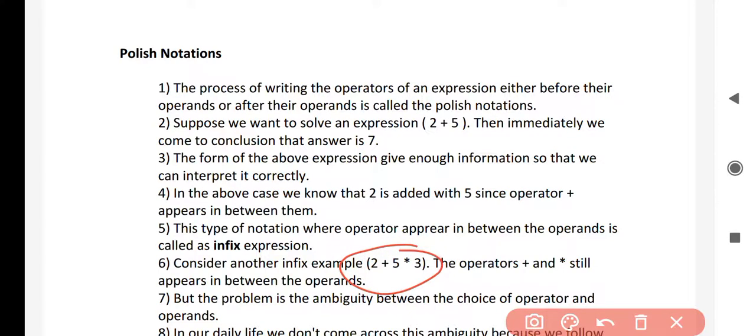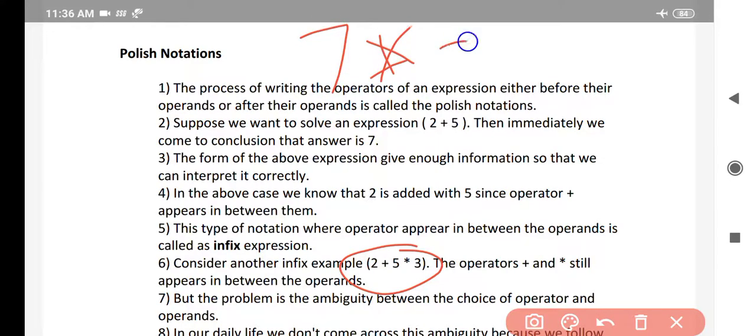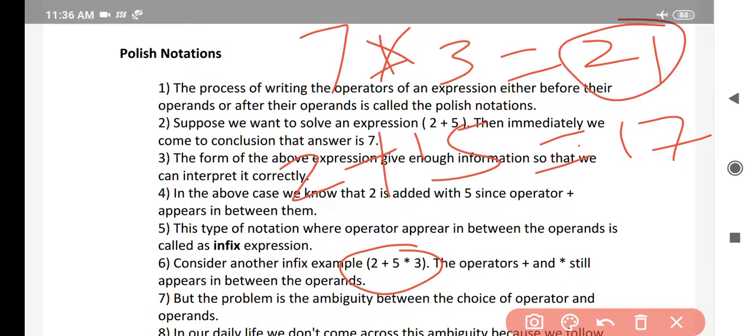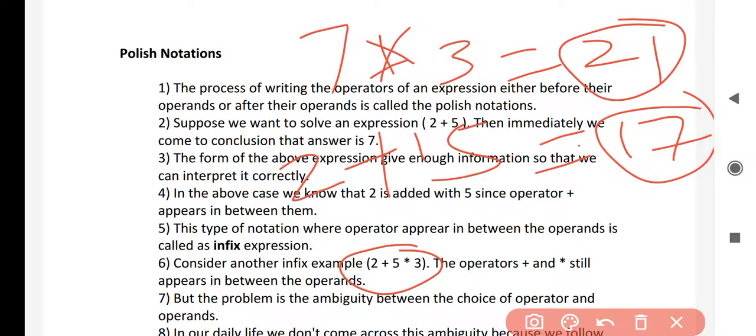So this can be solved like this: 5 plus 2 is 7, 7 into 3 is 21. 21 is one of the answers. And in another way, I can solve it like this: 5 into 3 is 15, then this will be added to 2. This gives me a different answer, 17. Now out of these two answers, which one is the correct answer?